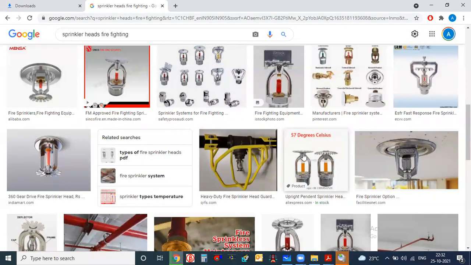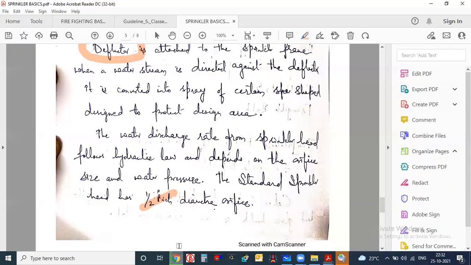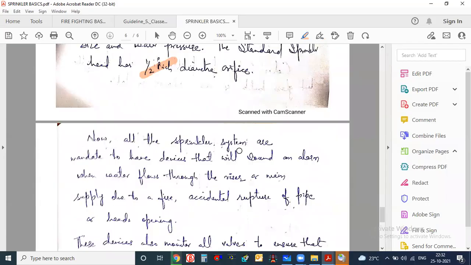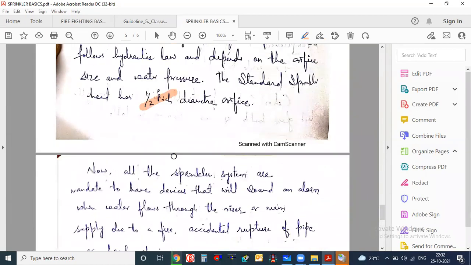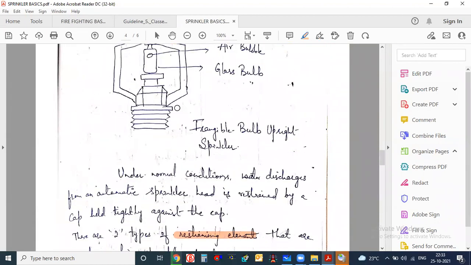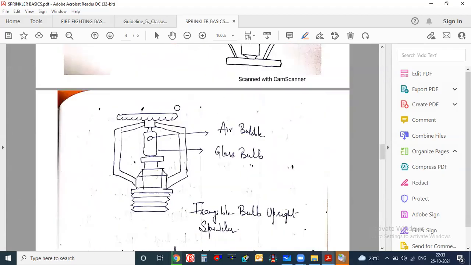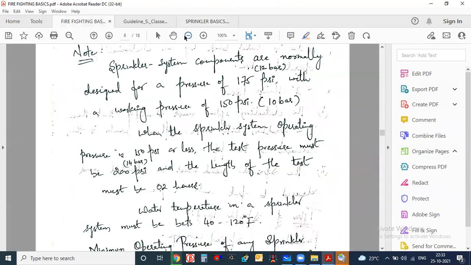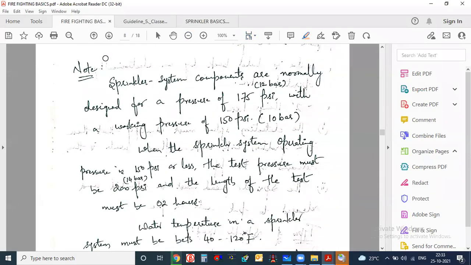Now, you will see somewhere here there will be an orifice also. That orifice is the standard ½ inch in diameter. So this is what it is telling. And something is written about how all sprinkler systems are now mandated to have devices that will sound an alarm. Some things are written here, so you can just go through that. This is the operation of sprinklers given here. And then again, I will come back to here. Here you will see some note points written.